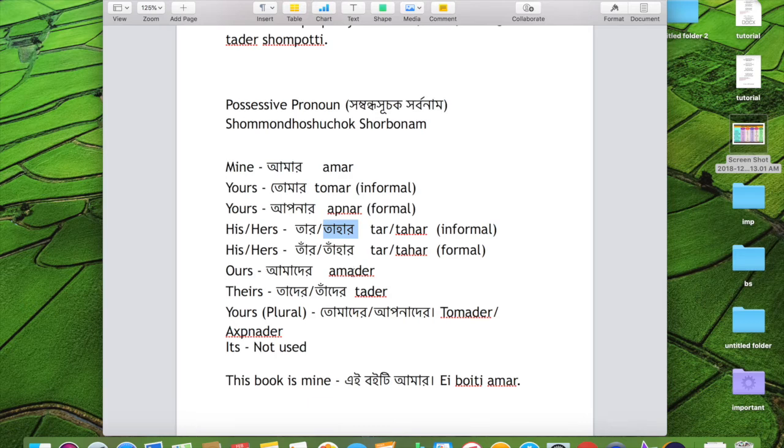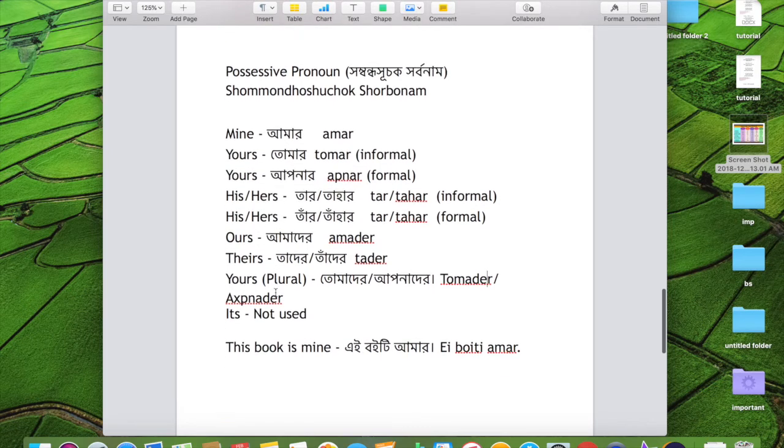Ours is Amader, same as previous. Theirs is Tader or Tader. Yours, that's plural, is Tomader, which is informal, and Apnader is formal. So Tomader and Apnader, and it's not used.